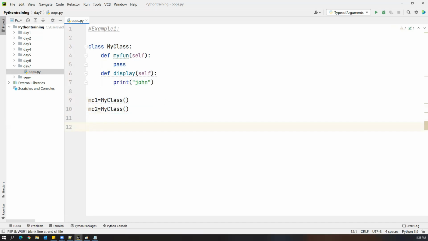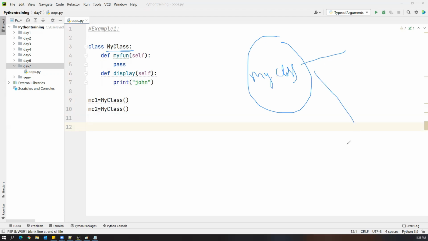So how is it going to be created internally? Internally, it is created like this. This is the MyClass name. This is actually the class. For this class, we created two objects.